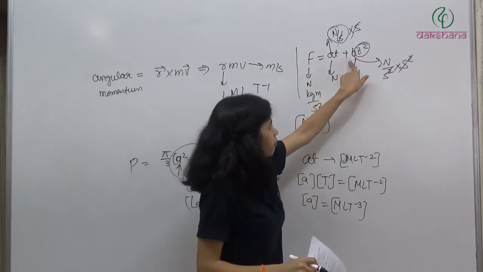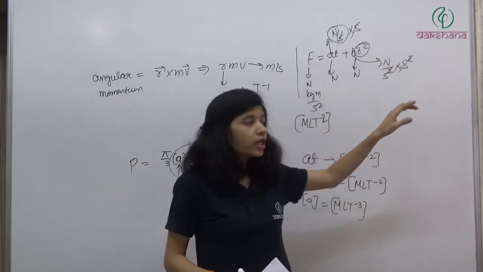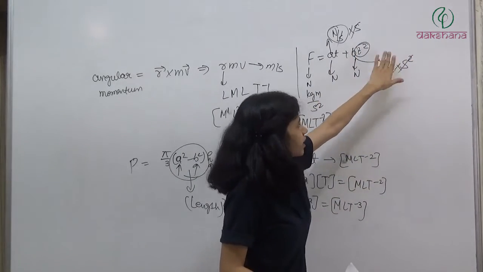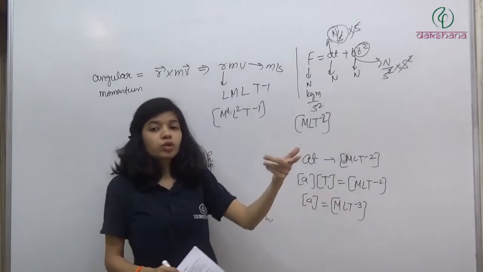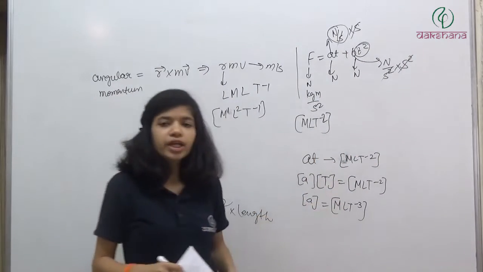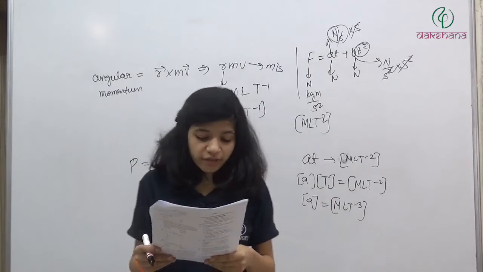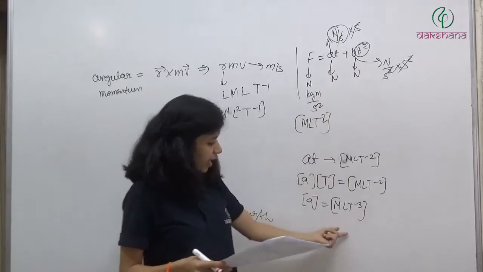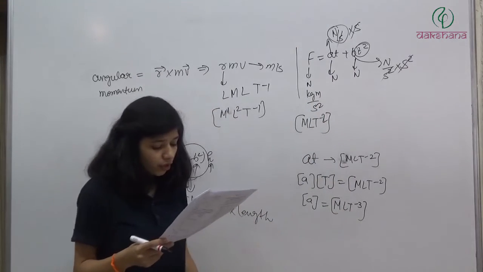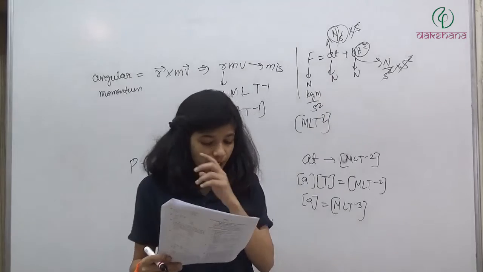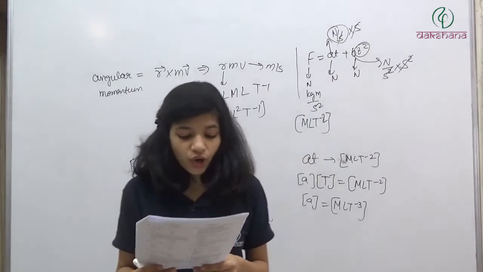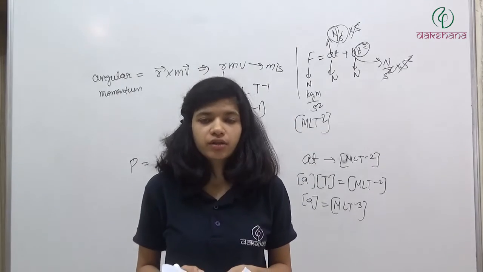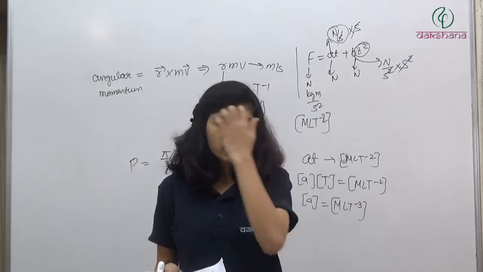So if we have BT square and it has to be equal to Newton, then B will be Newton per second square. We can do it directly. Take this term to that side, and what do we have on that side? Newton into T to the power minus 2. From there we can find the dimensional formula. So the answer will be MLT minus 3 for A and MLT minus 4 for B. Okay. Question number 76. Which of the following does not have dimensions of force? Tension. Tension is a force, so definitely it will have the dimension of force.